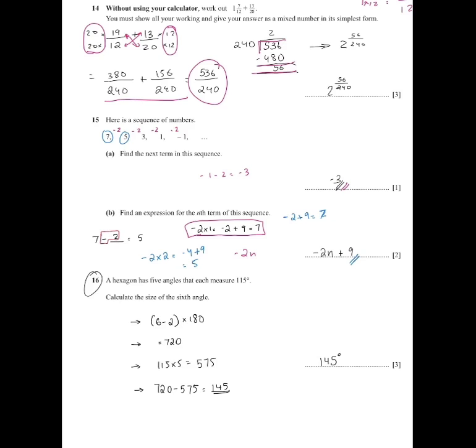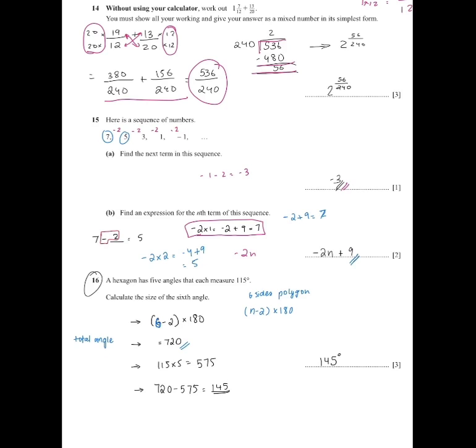So you know a hexagon is a six-sided polygon. So you have to use the equation (n minus 2) into 180. So you know the number of sides, which is 6. So you can substitute n as 6. 6 minus 2 into 180 is equal to 720. This is the total angle, the sum of angles of the whole hexagon.